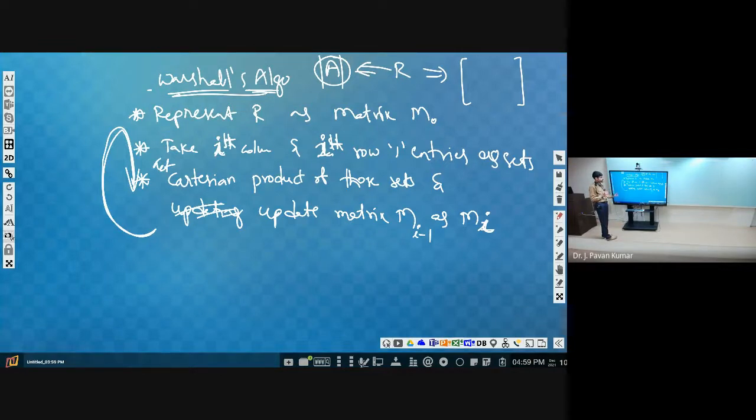And what is the objective of obtaining the transitive closure? It is to make the relation transitive. The pairs, the tuples that we need to add, will be given by the transitive closure.